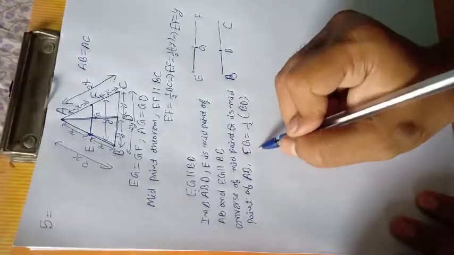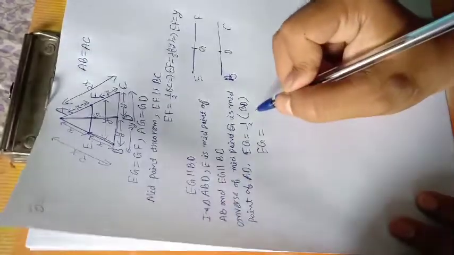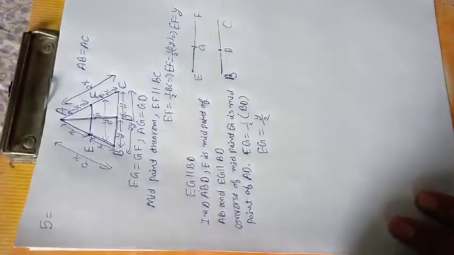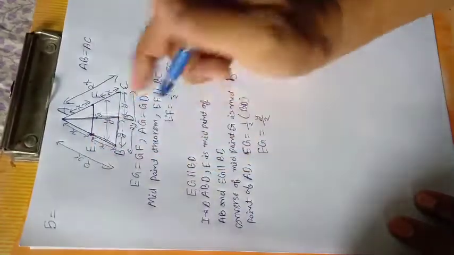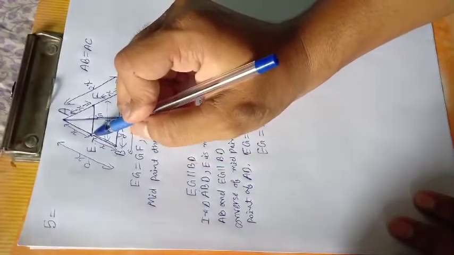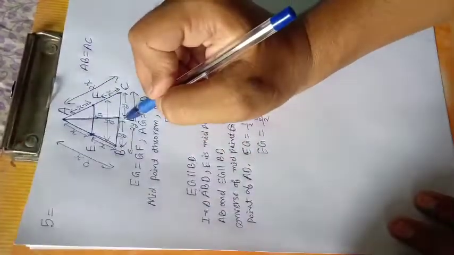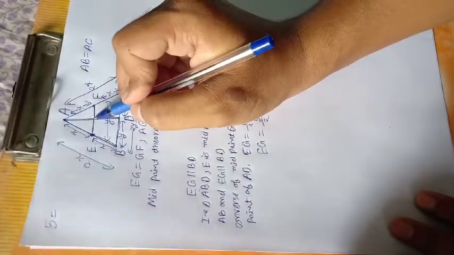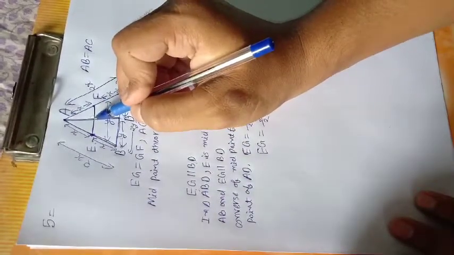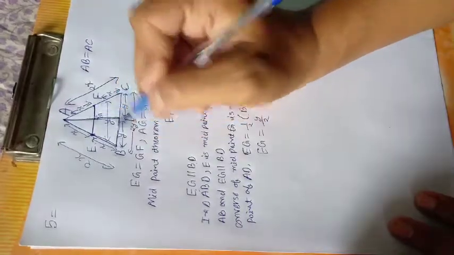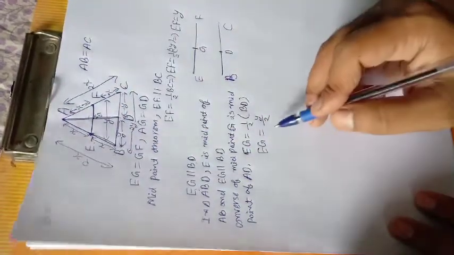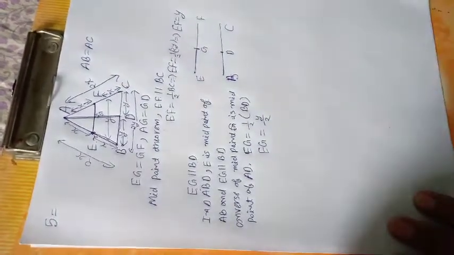This is the converse of the midpoint theorem, and EG equals half of BD, which is y upon 2, because we know from the converse of the midpoint theorem that E is the midpoint and EG is parallel to BD, so G is also a midpoint. And if G is also a midpoint, then from the midpoint theorem, EG equals half of BD. So EG equals y upon 2.